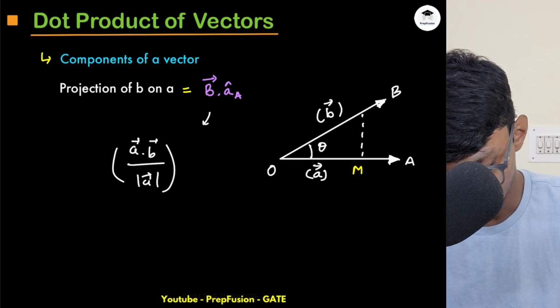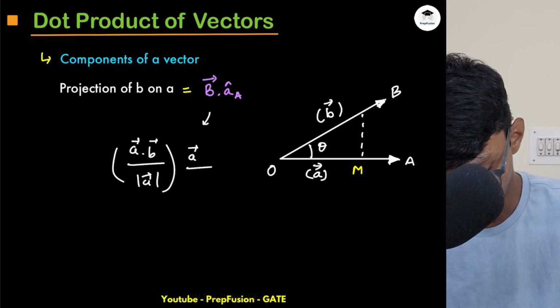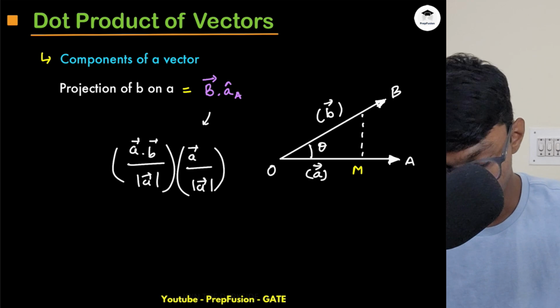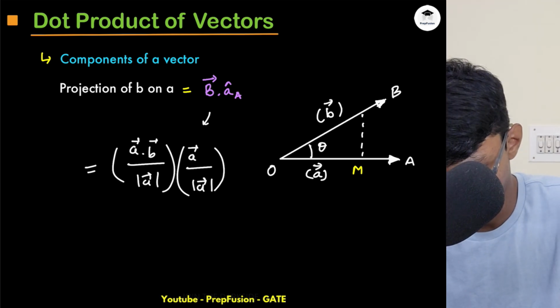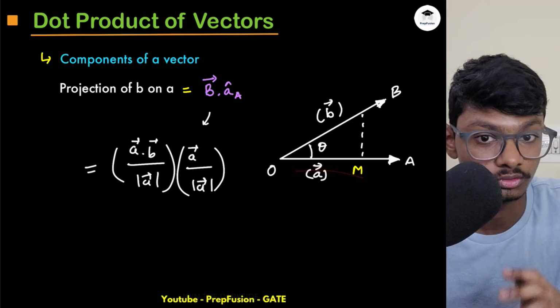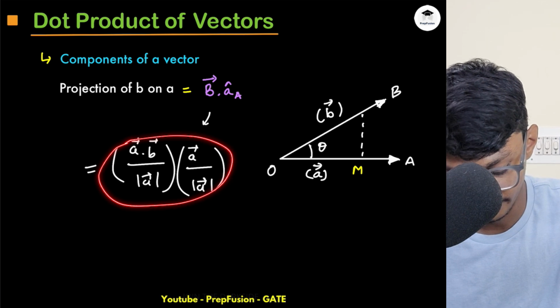Then you do one thing, that you multiply by the A vector divided by its magnitude again, and you will get your projection vector, right? Projection vector of B on A. So this time I'm talking about the vector, that time I was talking about magnitude, I told you, right? And this is the exact value of the vector.